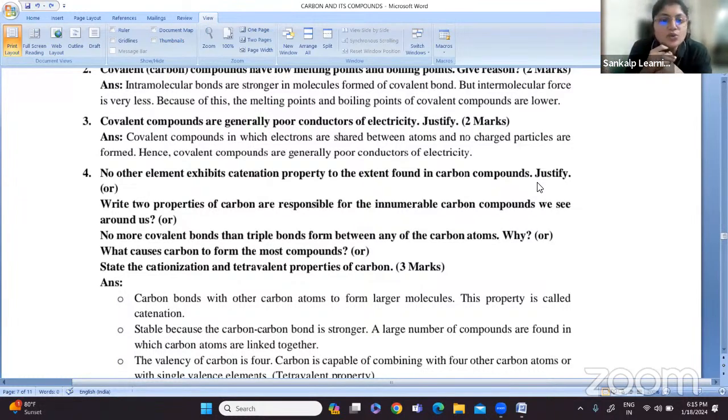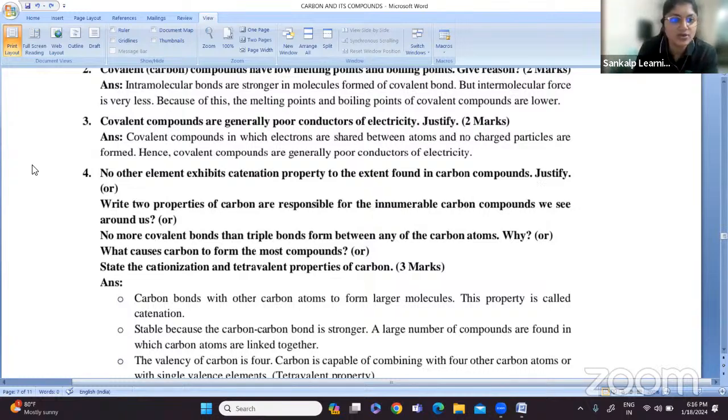It means only carbon compounds have the catenation property and no other elements exhibit it. So what is the reason why only carbon has this unique property called catenation, and why other elements cannot exhibit such property? This is the simple form; I have just simplified this particular question.